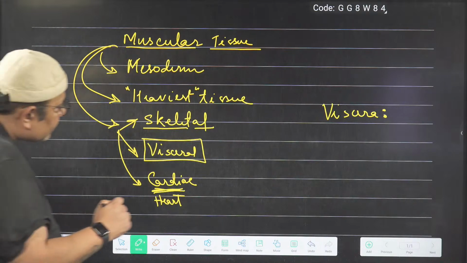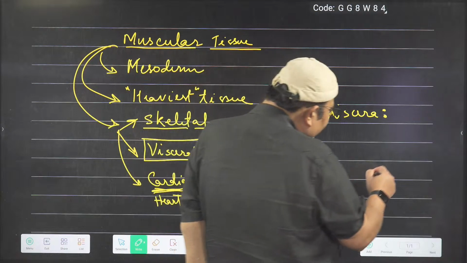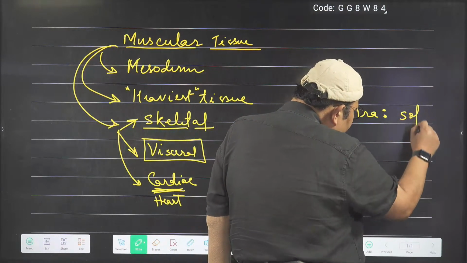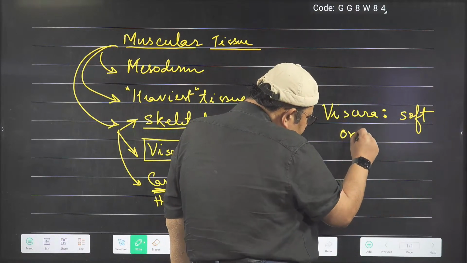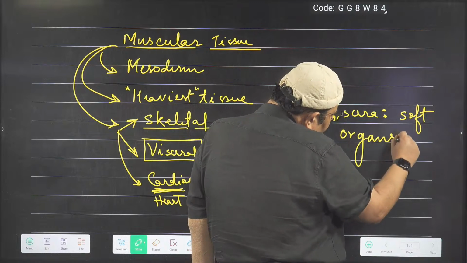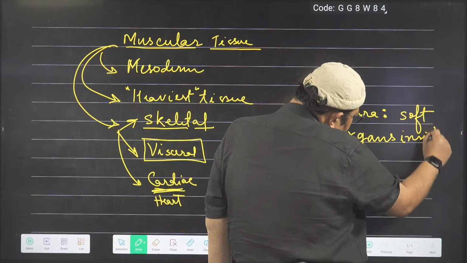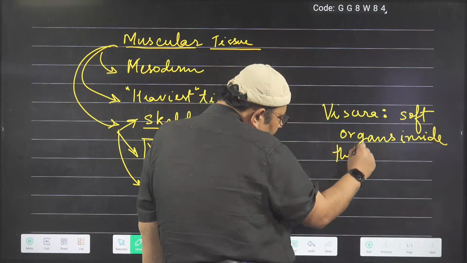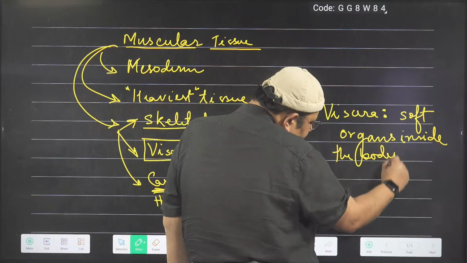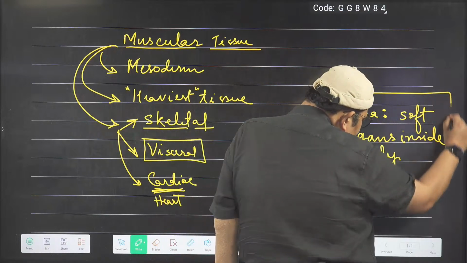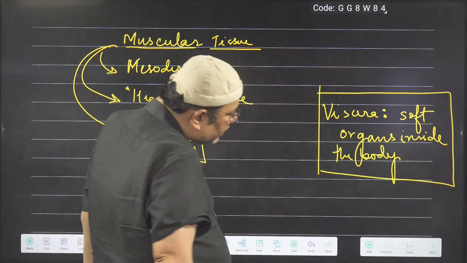Viscera is all the soft organs inside the body. All these soft organs inside the body constitute our viscera.